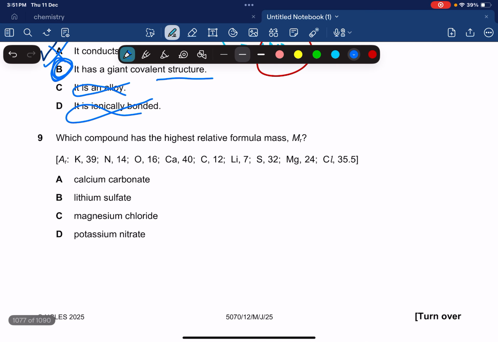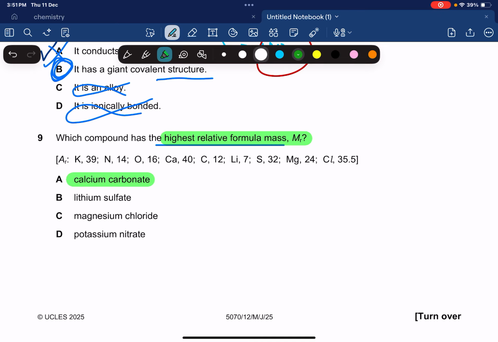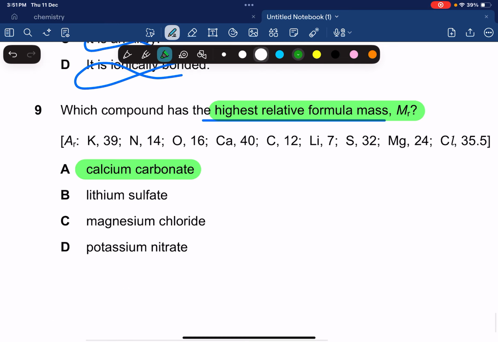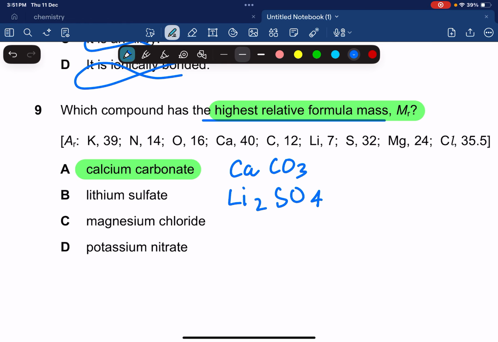Which compound has the highest relative formula mass? To find the highest relative formula mass, we first need to derive the formulas. For that you got to be good with charges. For calcium carbonate, it's going to be CaCO3. For lithium sulfate, it's going to be Li2SO4. For magnesium chloride, it's going to be MgCl2.